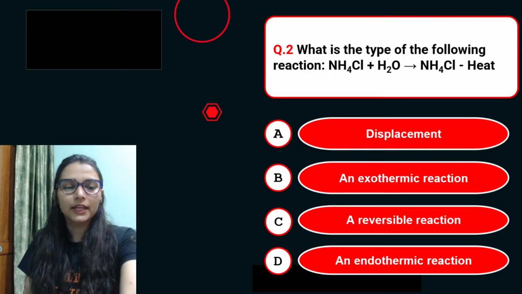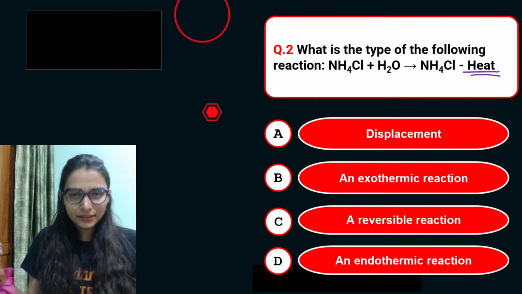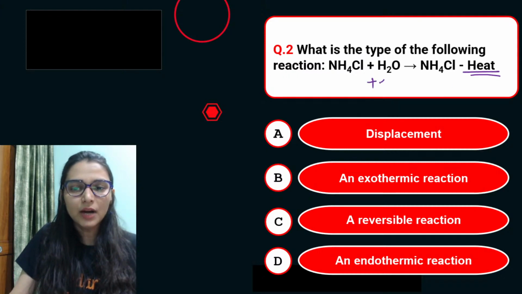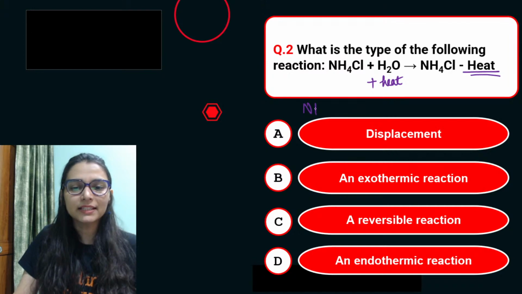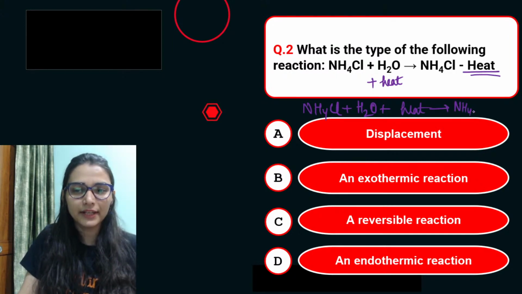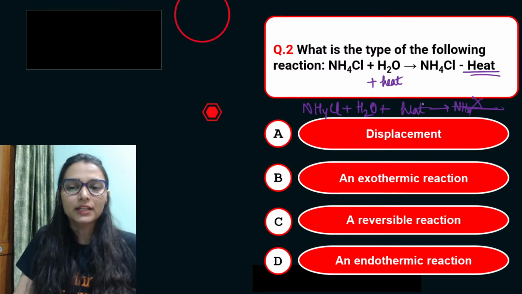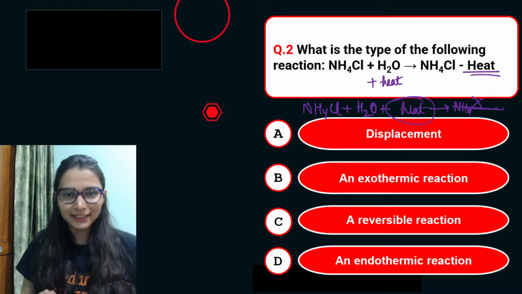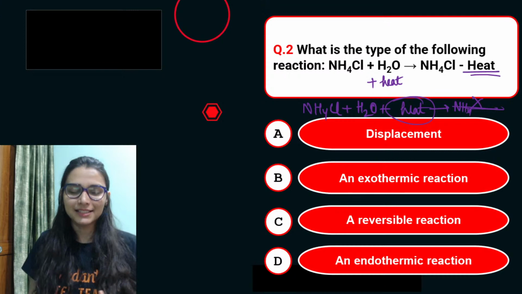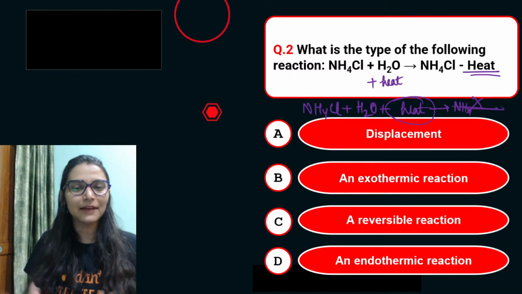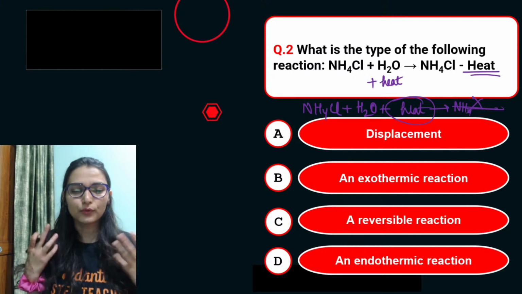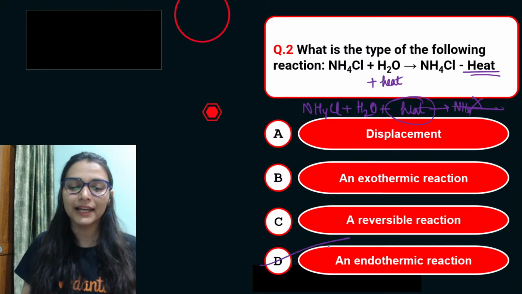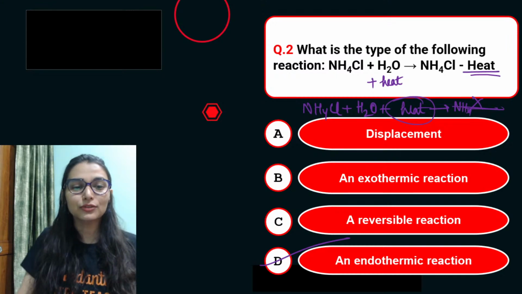Let's keep with this. Look, you can see negative heat, so I can take it to the left hand side, and it becomes plus heat on the reactant side. That means I can write this reaction like this. Look, ammonium chloride, in water you are adding plus heat, that is giving you NH4Cl, whatever X it is. So it means there is absorption of heat energy in the reaction. So would you like to change your answer now? Yes, this minus heat on the reactant side will become plus heat. This means the reactants have absorbed the heat energy. So wherever there is absorption of heat energy, what will I call it? An endothermic reaction.